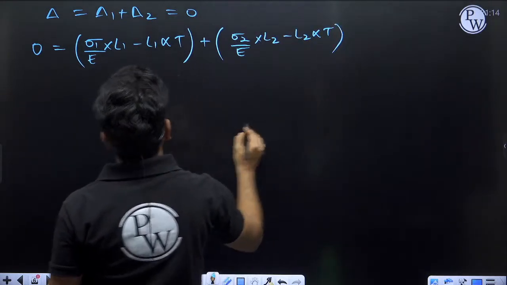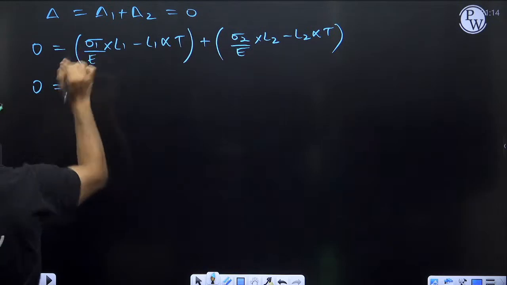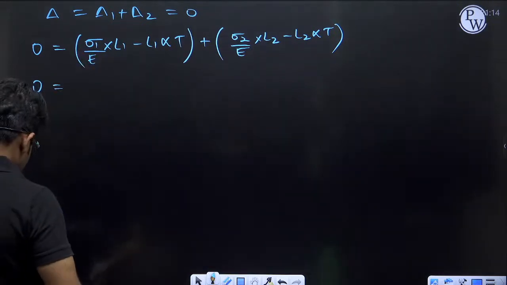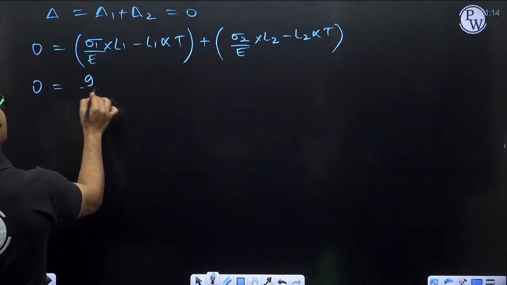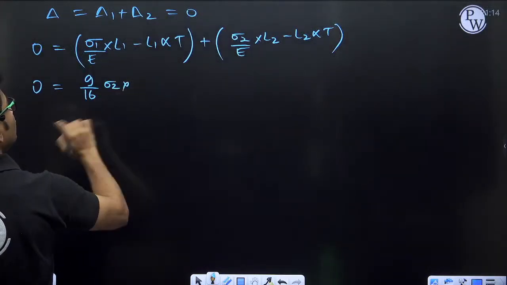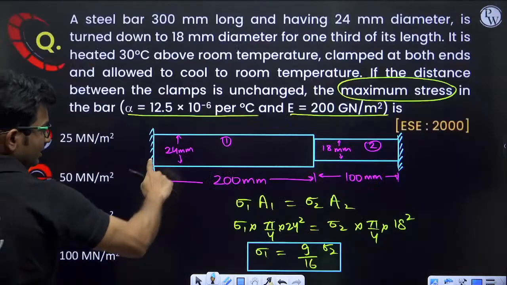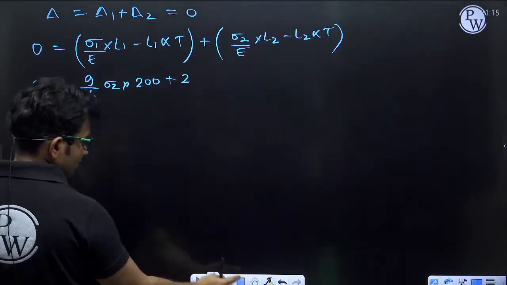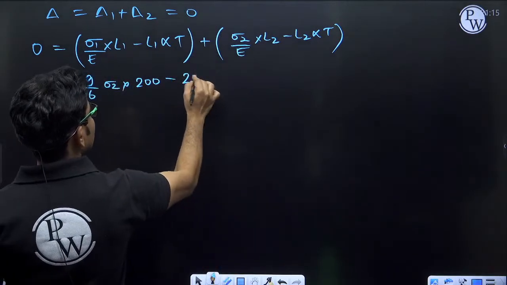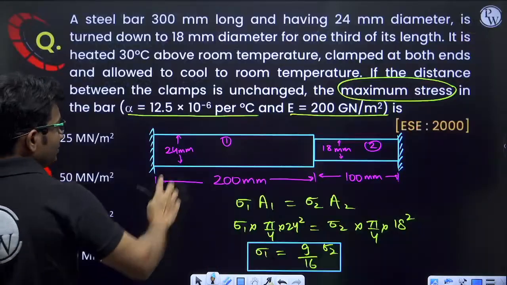T. Okay, sigma 1, what is the value of sigma 1? Sigma 1 is 9 by 16 sigma 2, 9 by 16 sigma 2 into L1. What is the value of L1? L1, this length is 200 mm. So 200 plus, sorry, this will be minus 200 into alpha. What is the value of alpha?